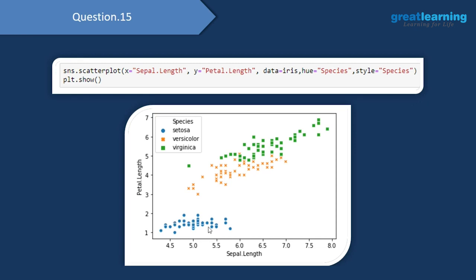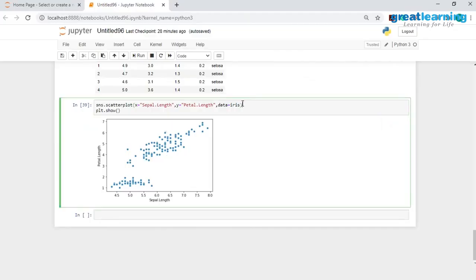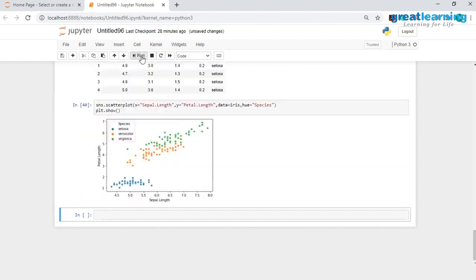So these blue points represent all of the Setosa species. These orange points represent all of the Versicolor species. And these green points represent all of the Virginica species. Here all I have to do is add in a new attribute called hue, and map the species column onto this. And here as you see, since I have three categories, I have three different colors.